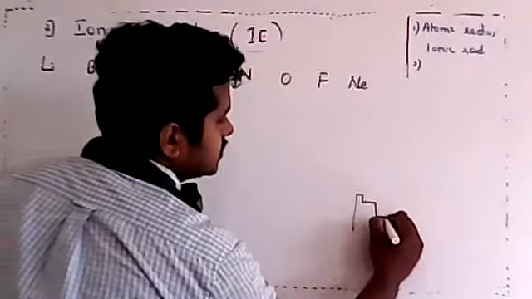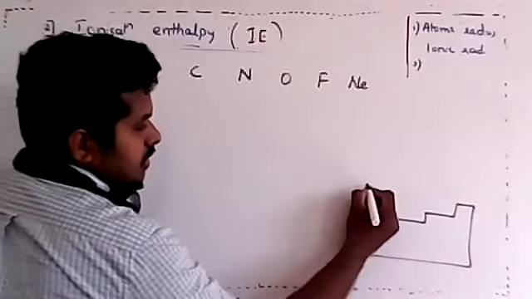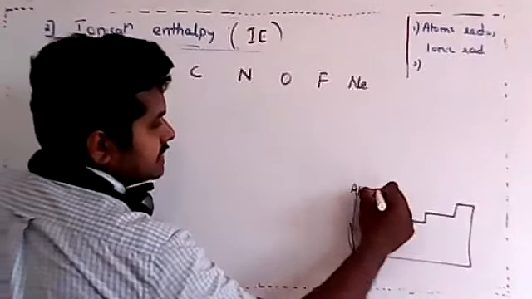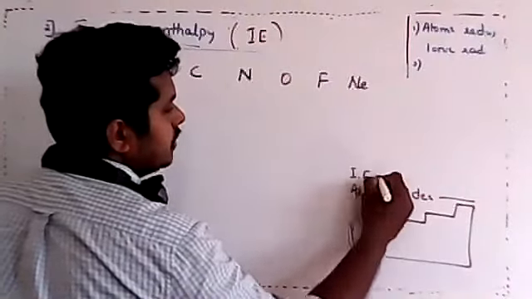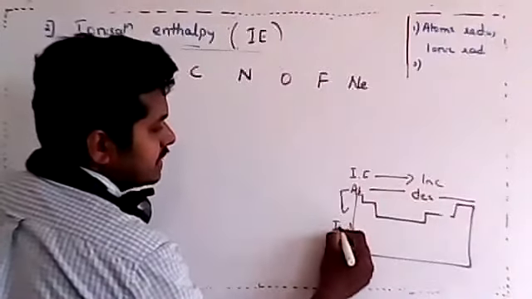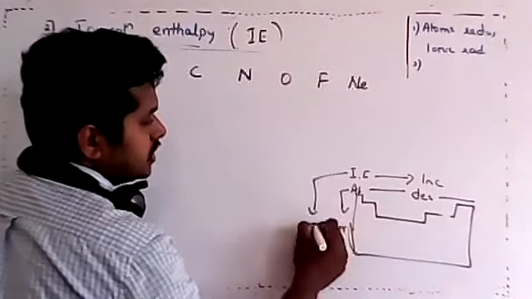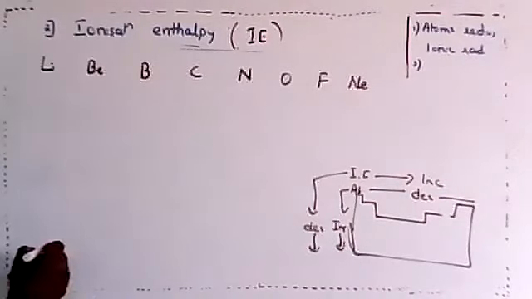See this, dear students: this is atomic radius, which usually decreases along the period, and ionization enthalpy, which usually increases. And atomic radius increases down the group and ionization enthalpy decreases down the group. Got it? So let us compare.